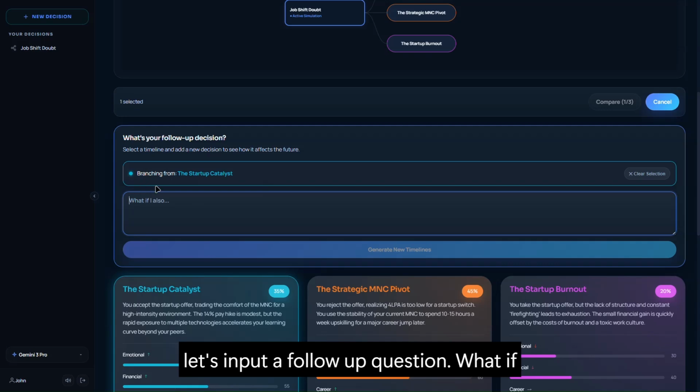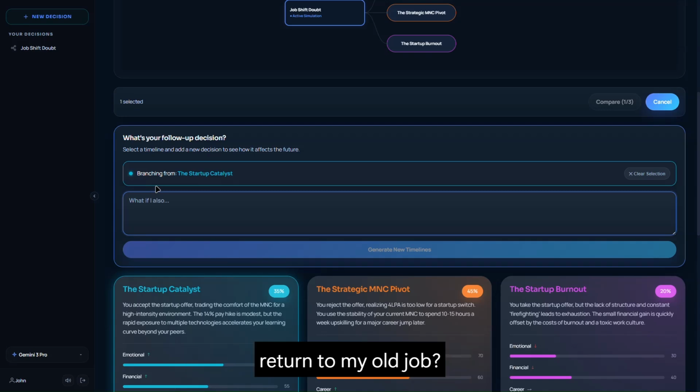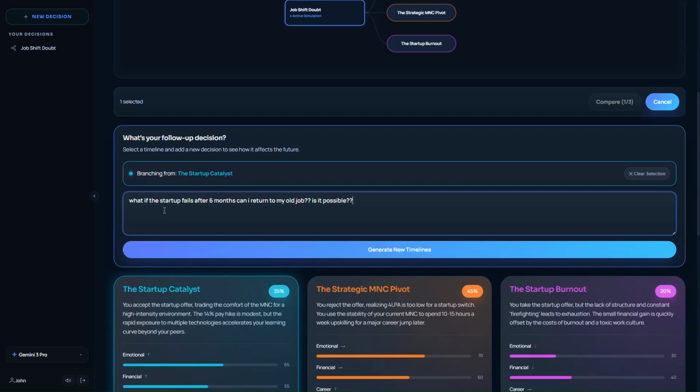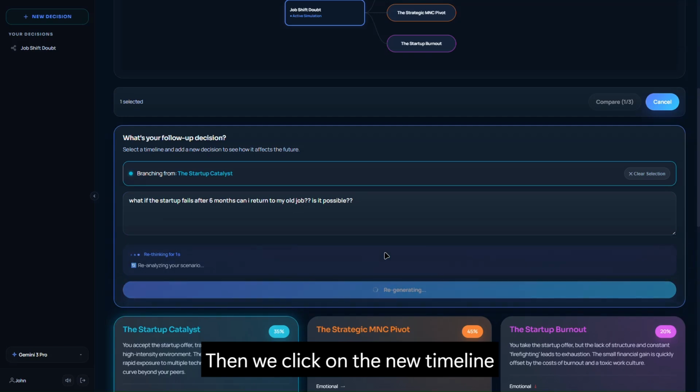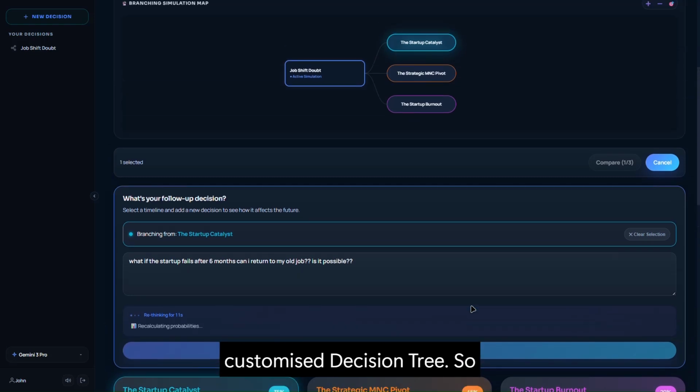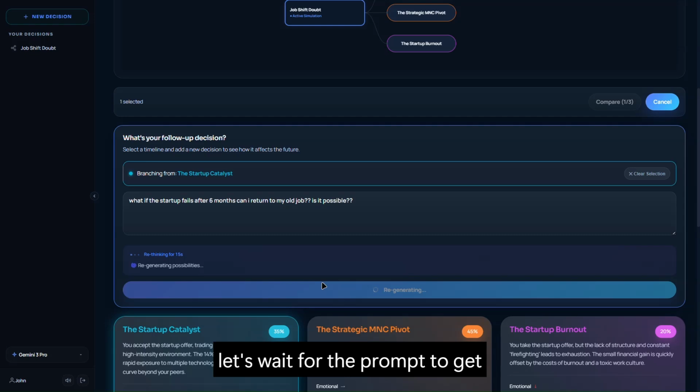Okay, now let's input a follow-up question. What if the startup fails after 6 months? Can I return to my old job? Then we click on the new timeline option. The AI evaluates this specific pivot and then it branches a new set of nodes of our startup timeline, creating a deep customized decision tree. So let's wait for the prompt to get completed.